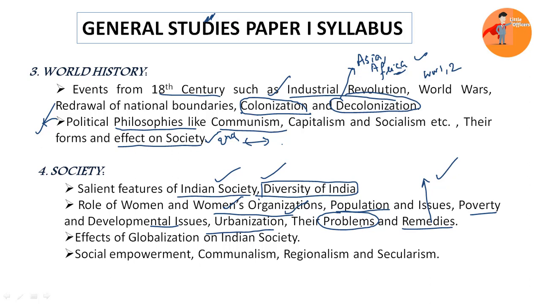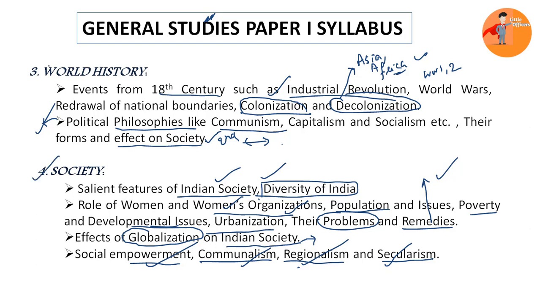Then the third section is related to globalization and Indian society. Particularly our focus will be on the Indian society, what sort of impacts have happened after globalization in the Indian society. Clear? Then the last section is related to social empowerment, communalism, regionalism and secularism. So these are the topics. Based on these topics, we will be analyzing the nature of the Indian society and what sort of impact these concepts have on the Indian society.